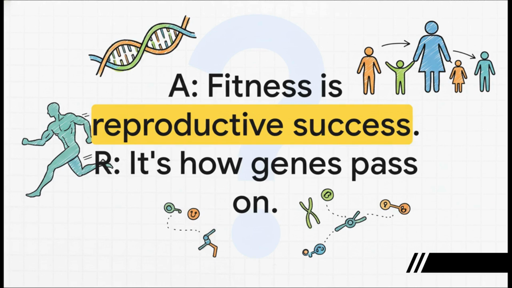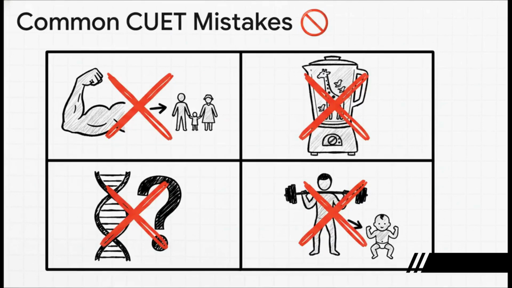All right, let's dissect this. The answer is A. The assertion is true, the reason is true, and the reason perfectly explains why the assertion is true. Why does fitness mean reproductive success? Because that's how you pass on your genes. Perfect logic.